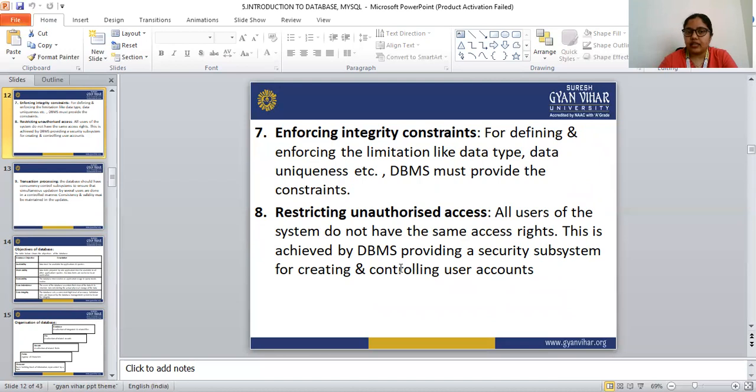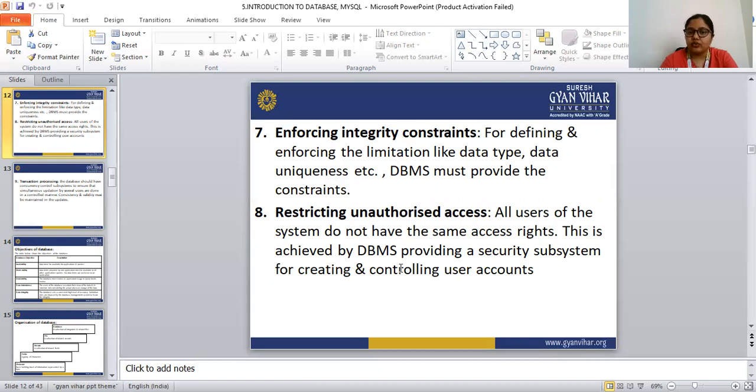For defining and enforcing limitations like data type and data uniqueness, the database management system must provide constraints. So the seventh characteristic of a database system is enforcing integrity constraints. For defining the data type and data uniqueness, the database management system must provide the constraint.